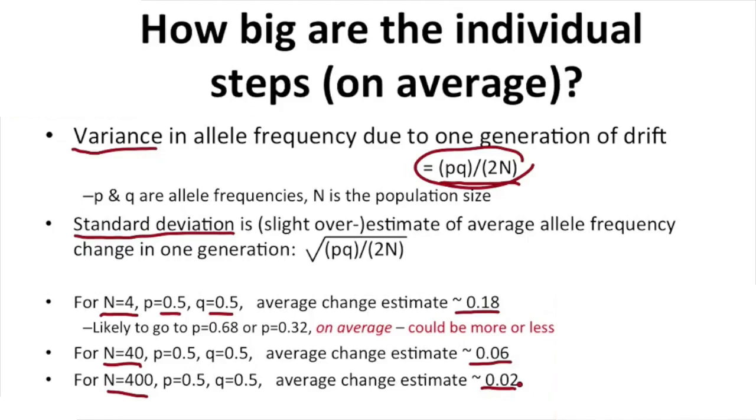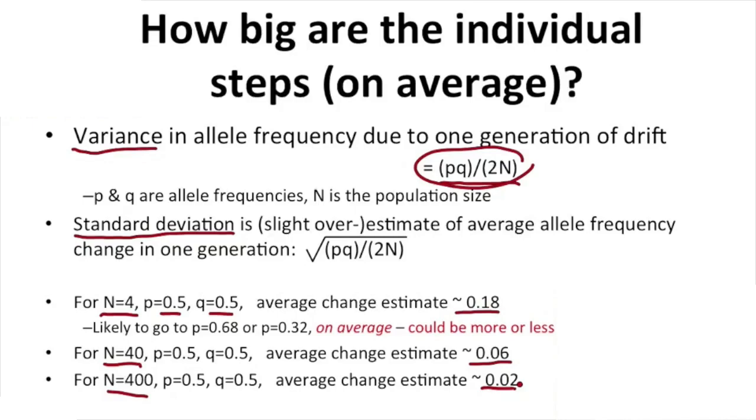Now, you notice with those very small ones, like the population size of 400, that's why in the example, when we're looking at a population size of 400, no allele was ever lost or fixed. We always still had variation in the population because the individual steps were very small, and even over 100 generations, we still retained variation in that population. In contrast, when we looked at the very small population size of 4, we lost all variation very quickly because the step sizes were very big, and it was very likely to get to 100% or 0%.